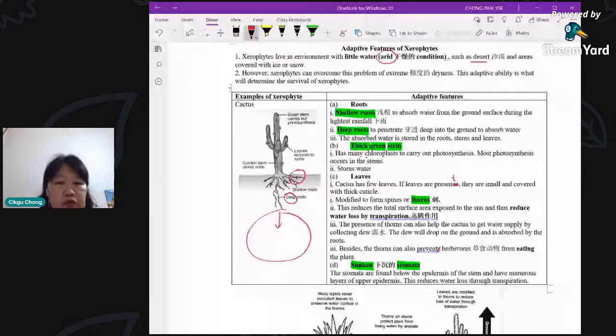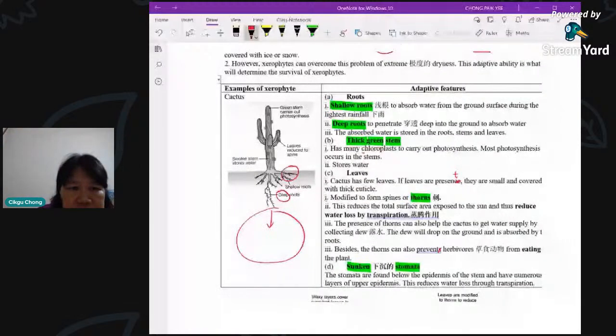So what you see here is actually the stem. You look at the cactus. This one is actually the stem you're looking at, the one that comes out like this, and all the thorns come out. So this is not a leaf. There is no leaf. For most of the cactus, there's no leaf.